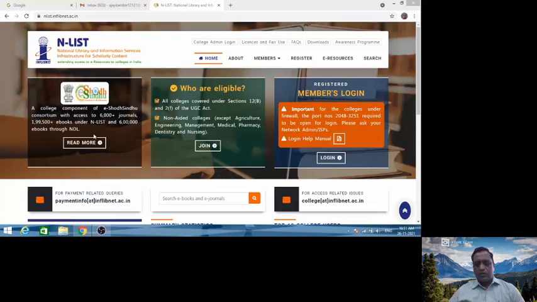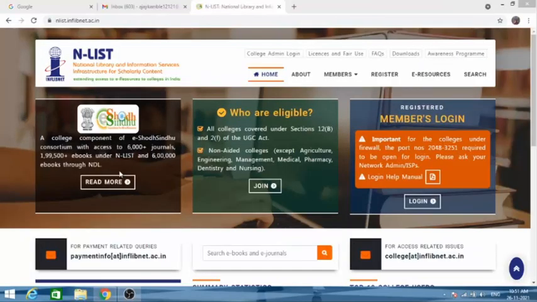So students, let us now see how you are going to get the email from the institute and how you are going to activate it. Now this is the site of NLIST, where you can access all these e-resources, 6,000 journals and near about 8 lakh ebooks.